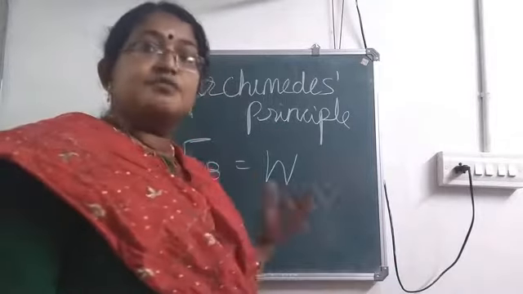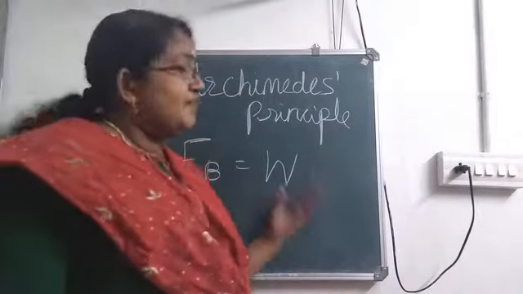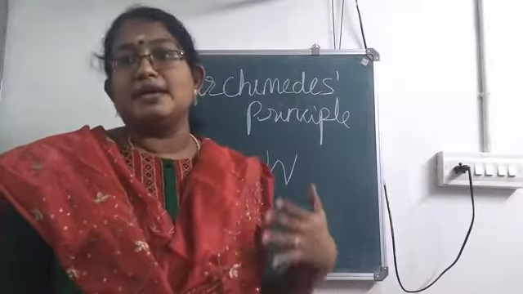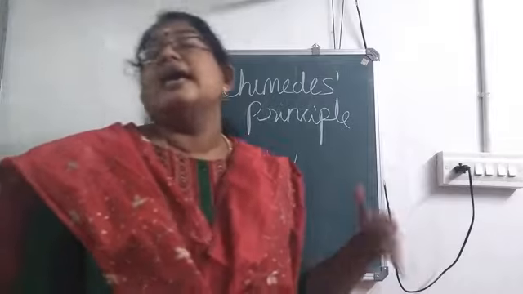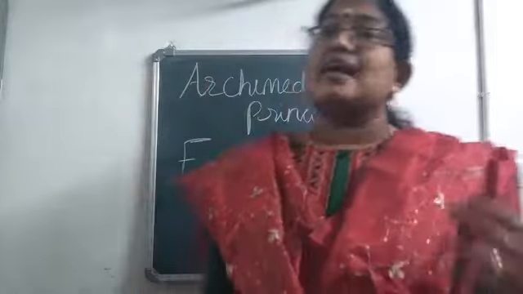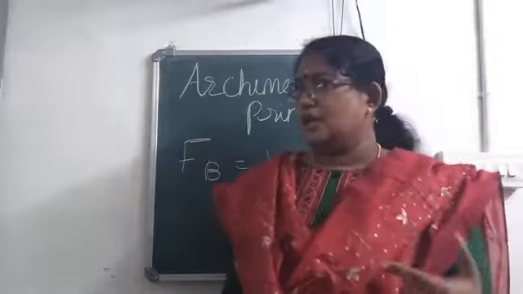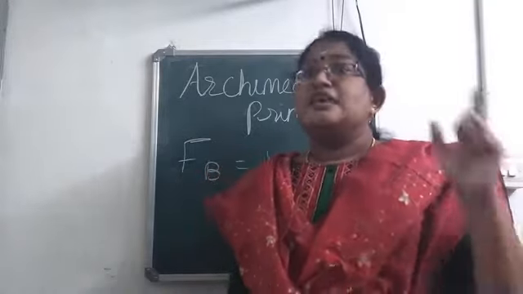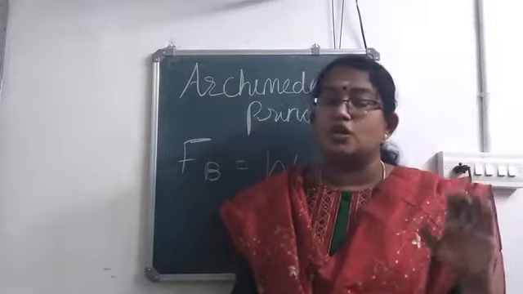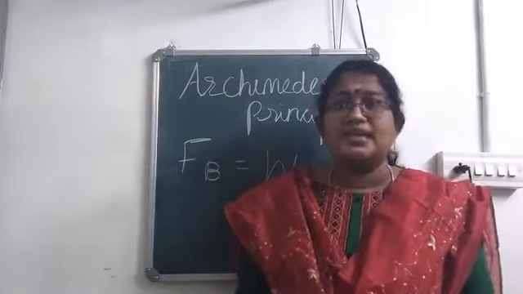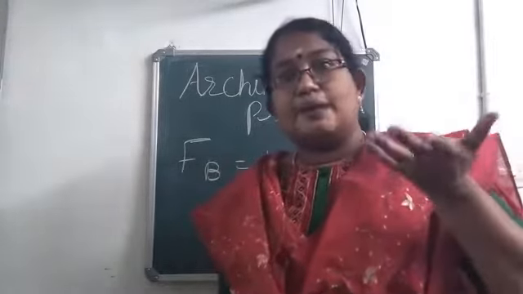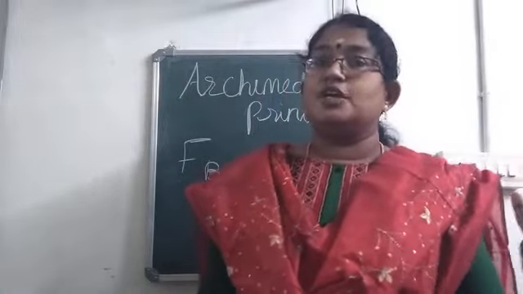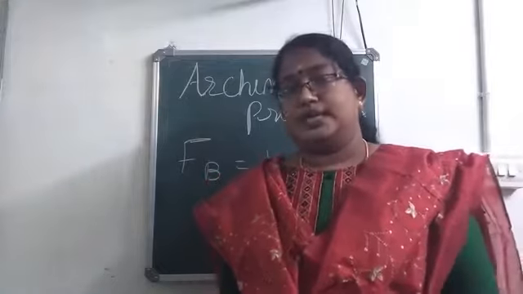So upthrust will be equal to the weight of the liquid displaced by the immersed part of the body, and this is known as Archimedes principle. Once again, according to Archimedes principle, when a body is partially or wholly immersed in a liquid, it experiences an upward force which is equal to the weight of the liquid displaced by the body.